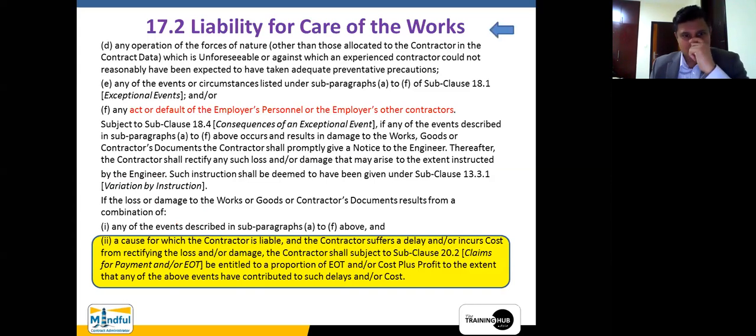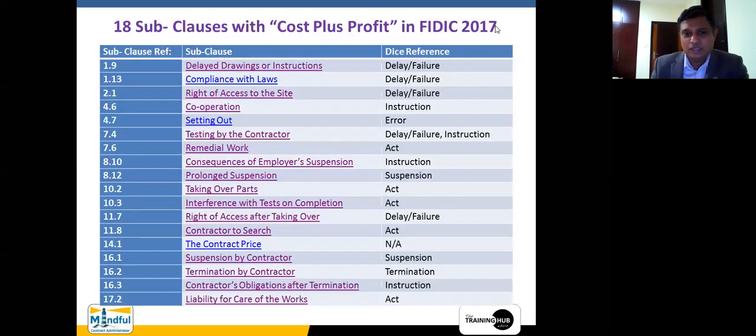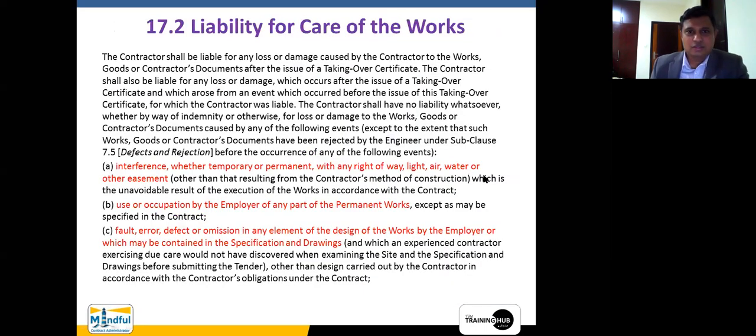So in this one it also says the cost for which the contractor is liable and the contractor suffers delay and/or incurs cost from rectifying the loss or damage, the contractor shall, subject to this clause, be entitled. It says any act or default of the employer's personnel or employer's other contractors. That is why this liability for the care of the works is also an act. There are a lot of acts which will be done: interference, use or occupation, fault, error, defect, right? By the employer. All these things are talking about the errors within the liability for the care of the works.